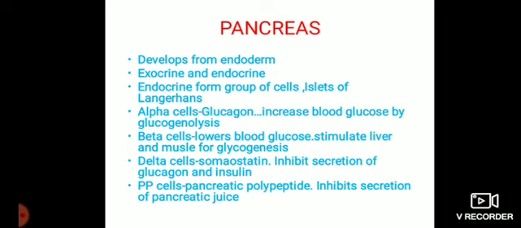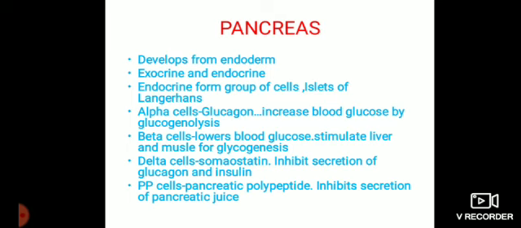It has no duct or tube to convey its hormones. The hormone is directly put into the blood. Exocrine means there is a tube or duct to carry the secretion. So the pancreatic duct carries the pancreatic juice: lipase, amylase, proteases. All these are the enzymes.